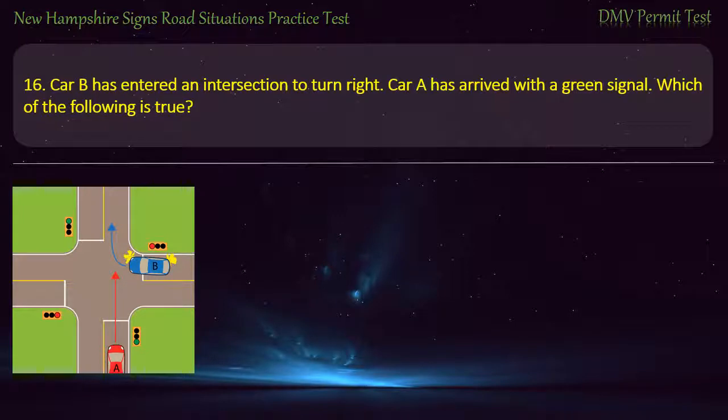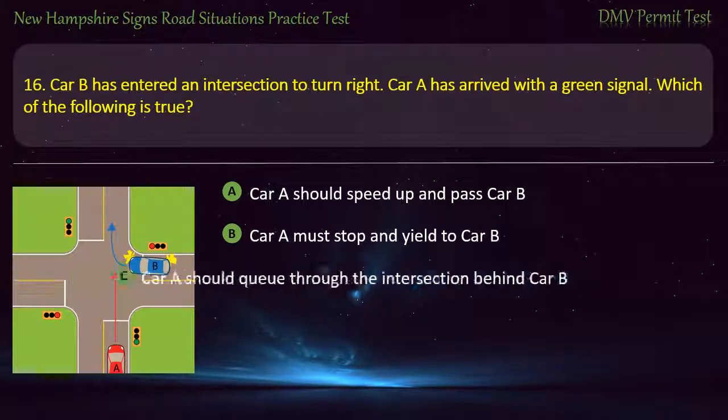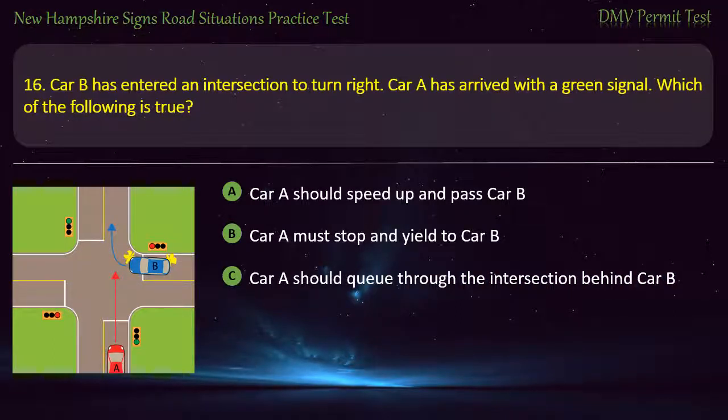Question 16. Car B has entered an intersection to turn right. Car A has arrived with a green signal. Which of the following is true? Car A should speed up and pass Car B. Car A must stop and yield to Car B. Car A should queue through the intersection behind Car B. Car B must stop and let car through. Answer. Car A must stop and yield to Car B.